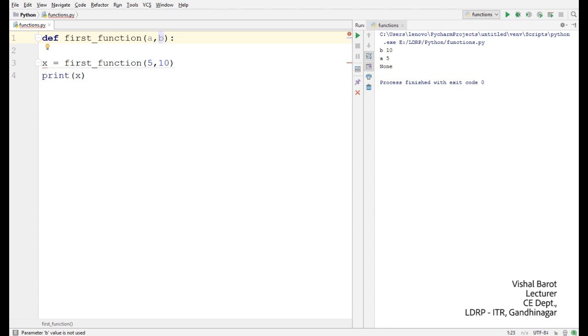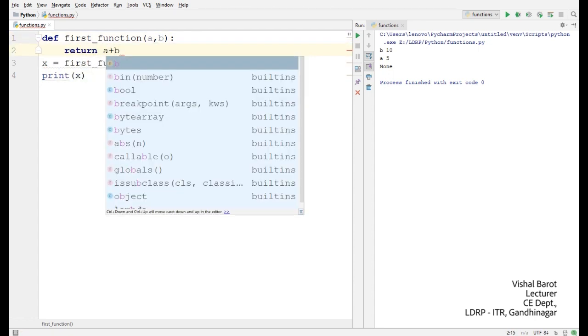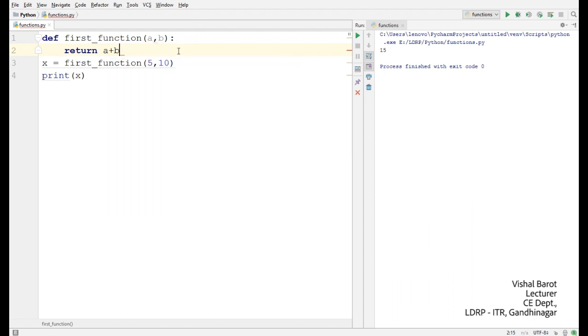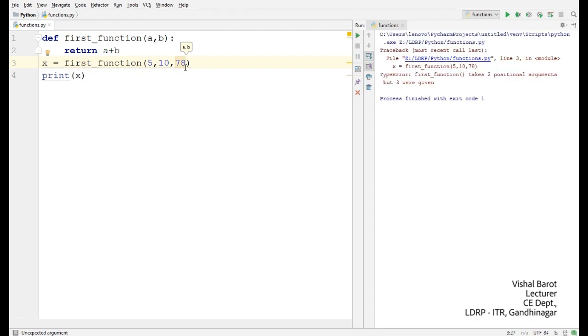Now when I write a comma b, it is fine. When I return a plus b, the answer will be 15. But if I call my function using 3 arguments, with 78 added, it will generate an error that the function takes 2 positional arguments but 3 were given.